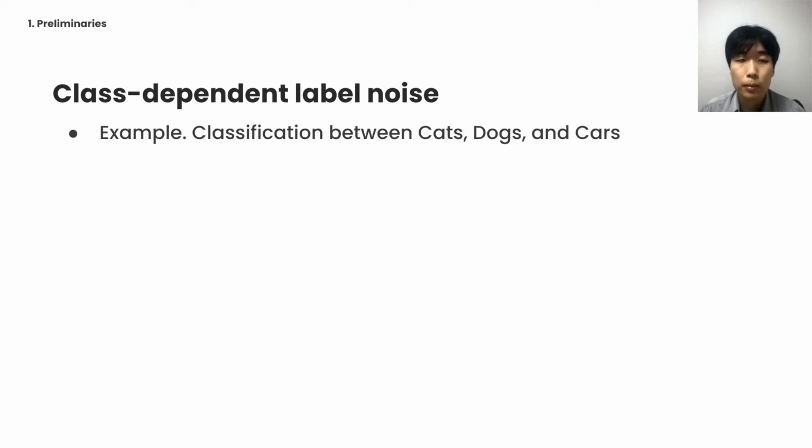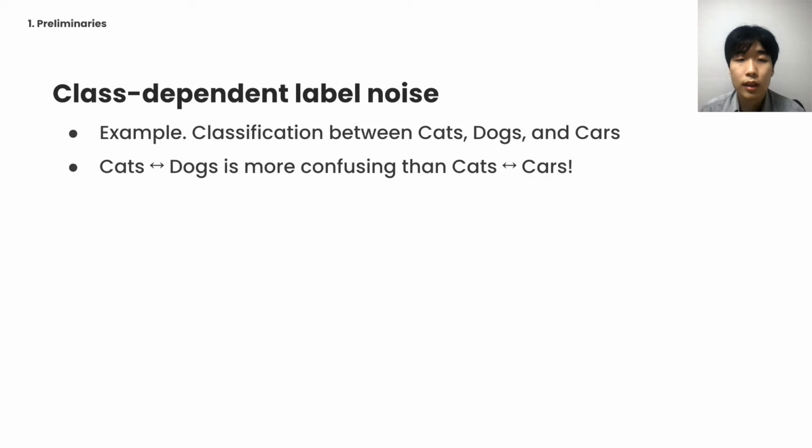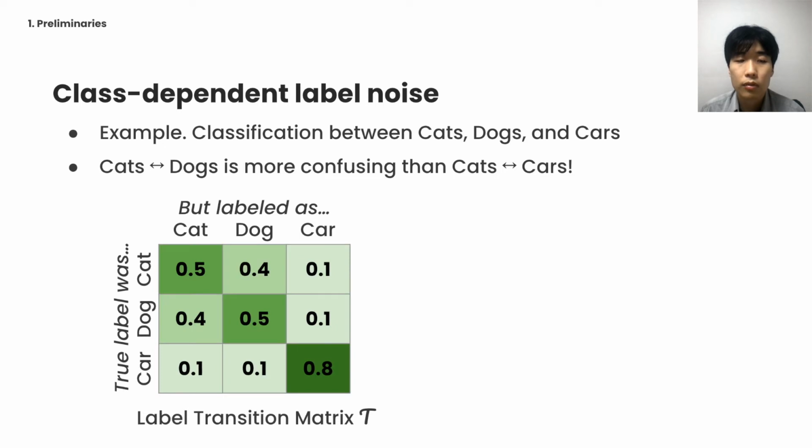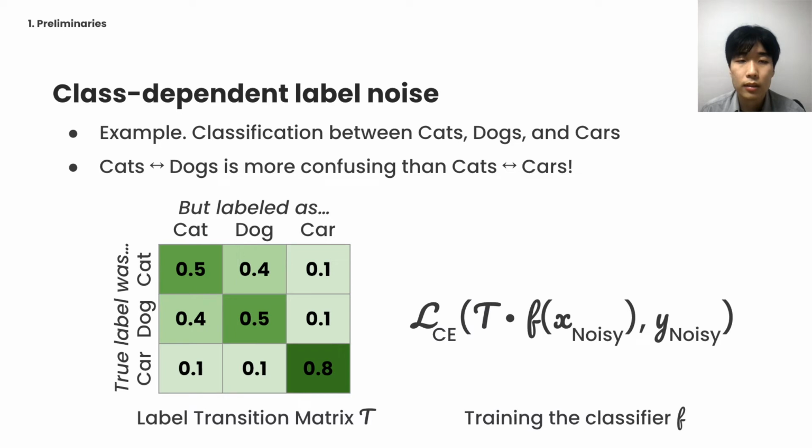Let's say we are building a classifier that classifies cats, dogs, and cars. Obviously, the annotators would be more confused between cats and dogs compared to cats and cars. The label transition matrix captures the relationship between classes. Note that we can estimate the matrix by using both noisy and clean datasets.